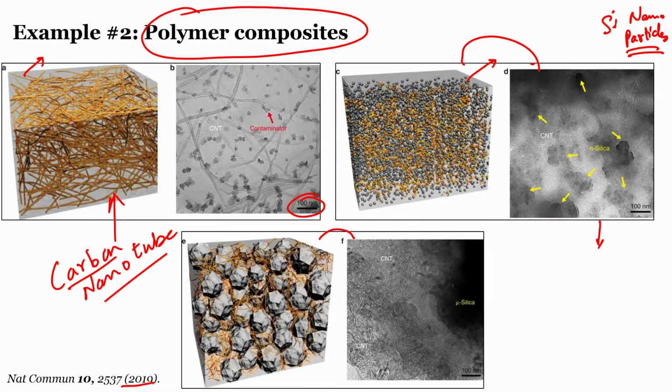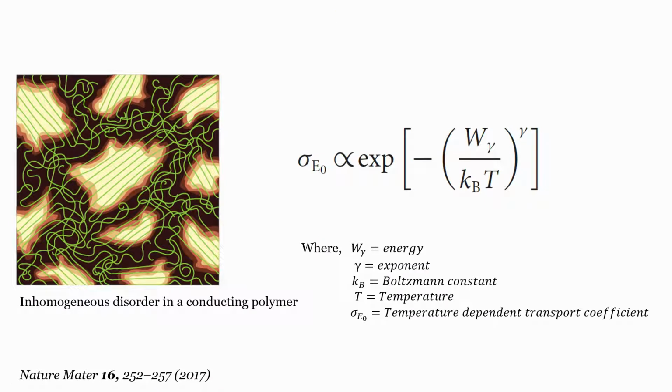And this is something you can delve upon. If you have any thoughts which raise questions in your mind that you are not able to understand, you can always post them on the forum. So leaving you with that thought, we will try to understand how transport can be understood in such composites.